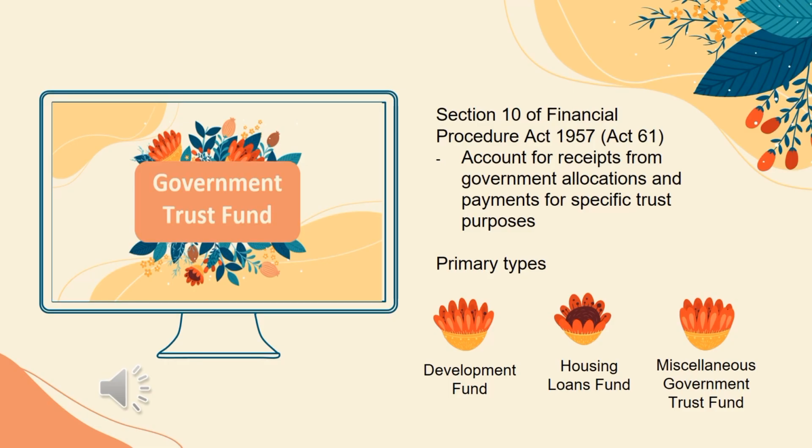Government Trust Fund. In accordance with Section 10 of Financial Procedure Act 1957, Subsection 1, Government Trust Fund accounts for receipts from government allocation and payment for specific trust purposes. The three types of Government Trust Fund are: first, Development Fund; second, Housing Loan Fund; and third, Miscellaneous Government Trust Fund.